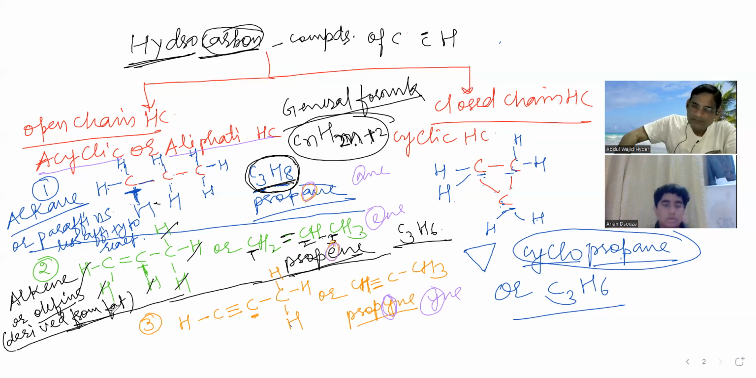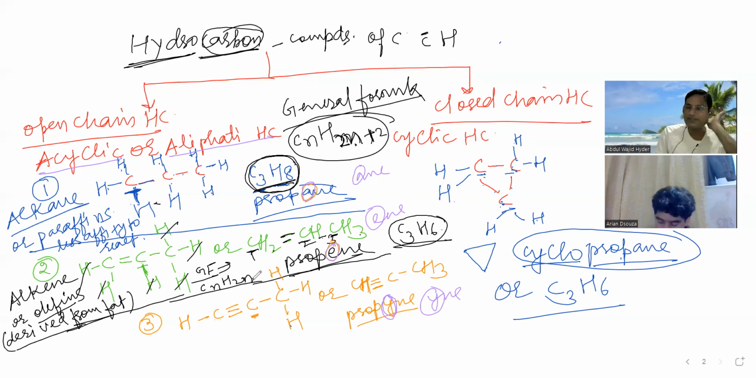C3H6 is also done now. What will be the general formula for alkenes? Cn... CnH2n. Very good. This is the alkenes general formula, CnH2n. Is this okay? Yeah, it's okay.